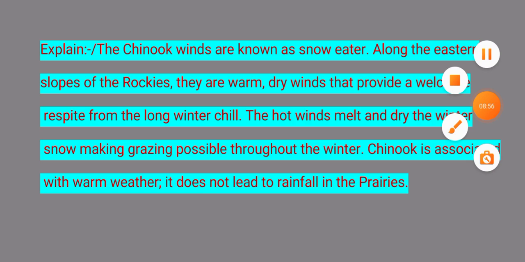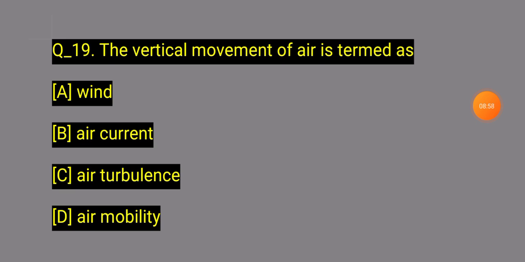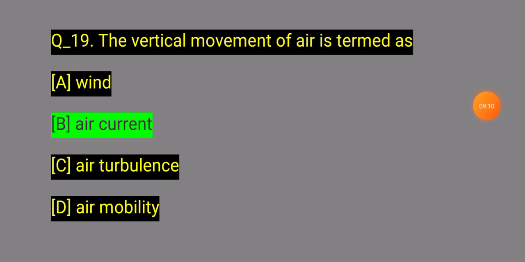Question 19 asks, the vertical movement of air is termed as which of these four options? Number B, air current. The vertical movement of air is termed an air current.